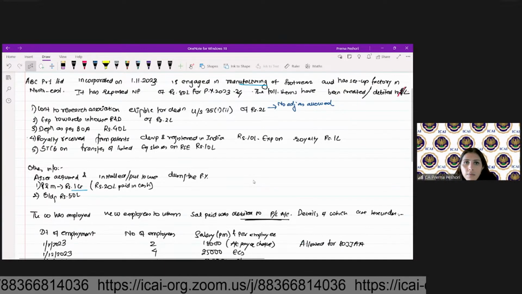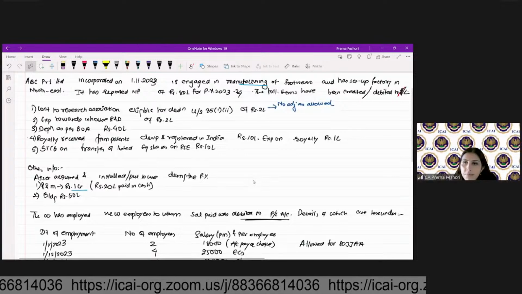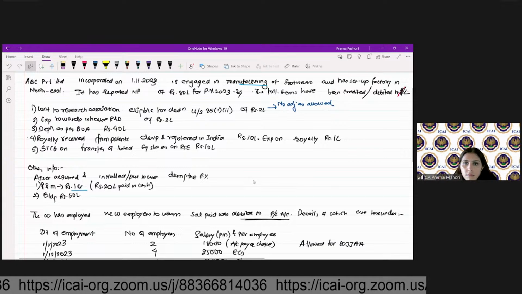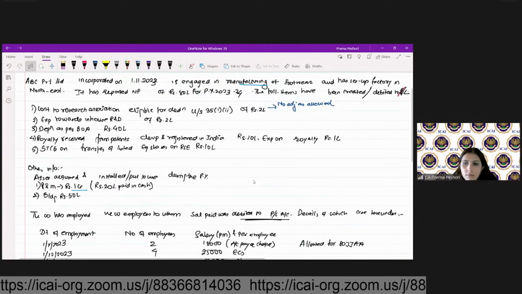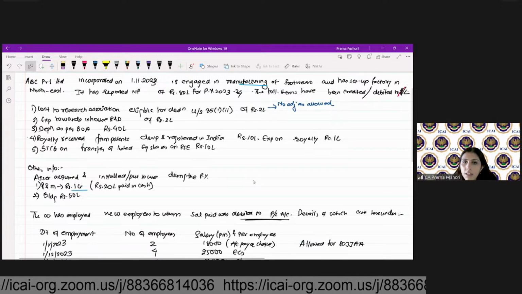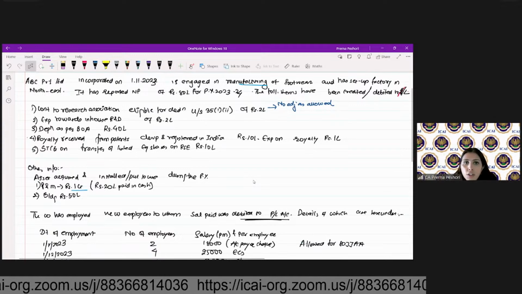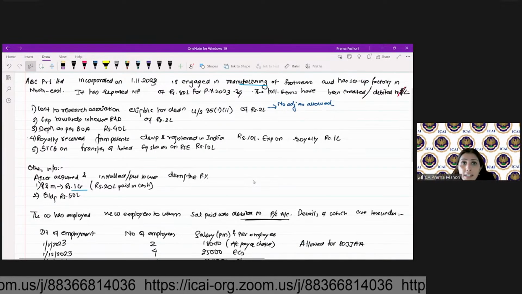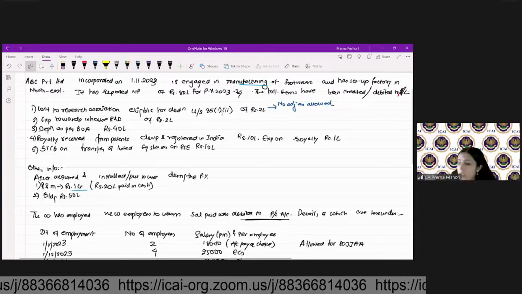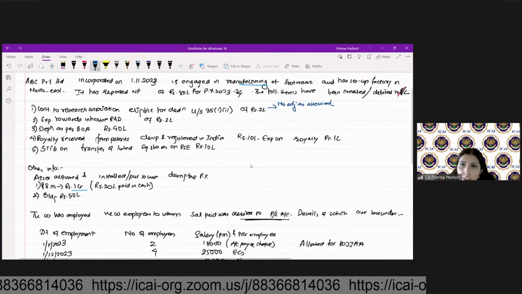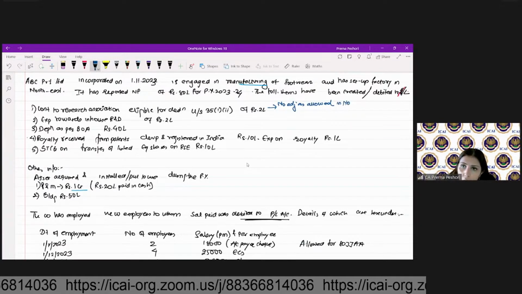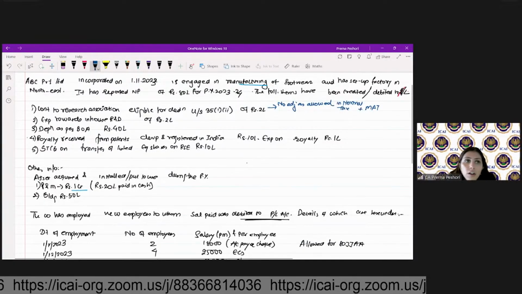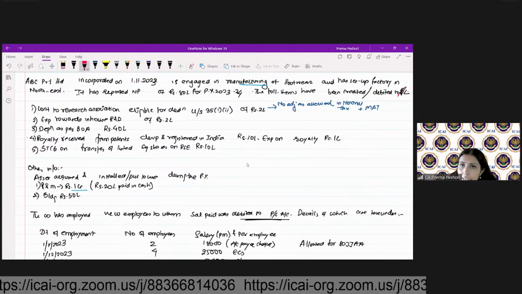What about MAT? Whether under MAT you will allow or disallow? Allowed? Yes, that's right. So even under MAT, it is allowed. No, Viraj, it is not disallowed under MAT. Under MAT, only the specified disallowances are made. So here you will write no adjustment as allowed in normal tax plus MAT.